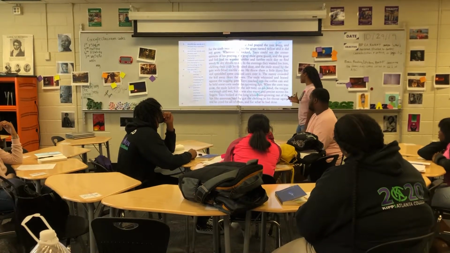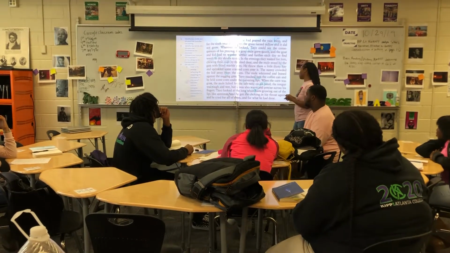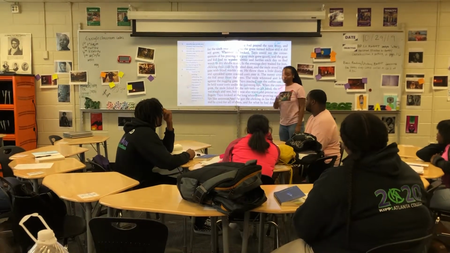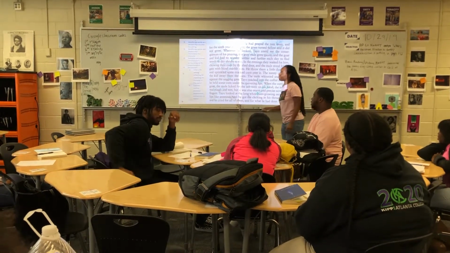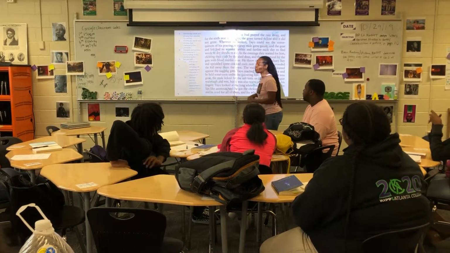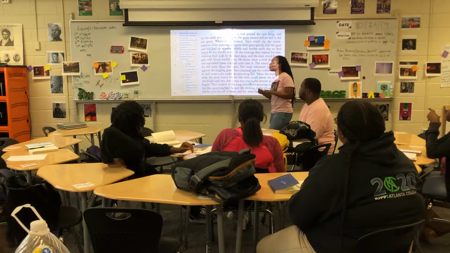And he got the choking in his throat again, and he cried for all of them and for what he had done. Choking. Now we've done setting. You guys did a good job with setting. Now we need, what's step two? Identify keywords that show us characterization. So we're going to be looking specifically for Teo's characterization.